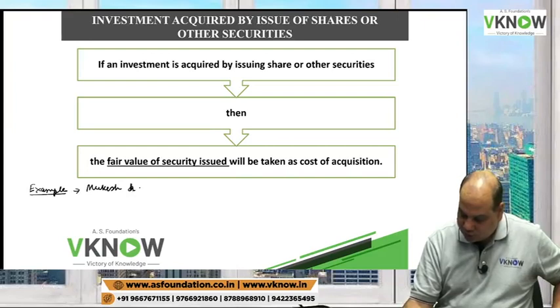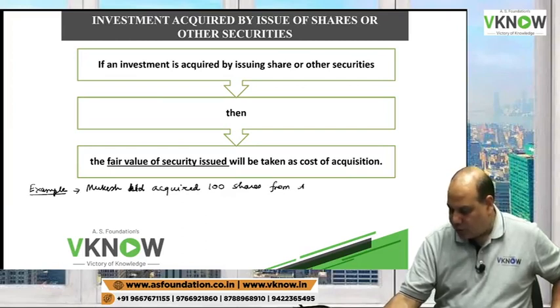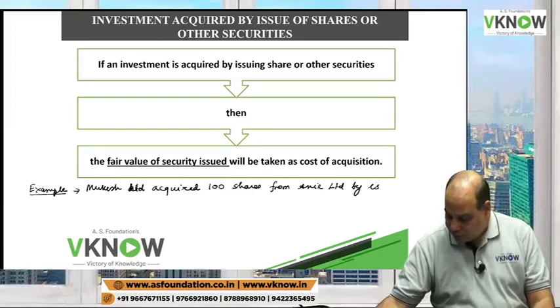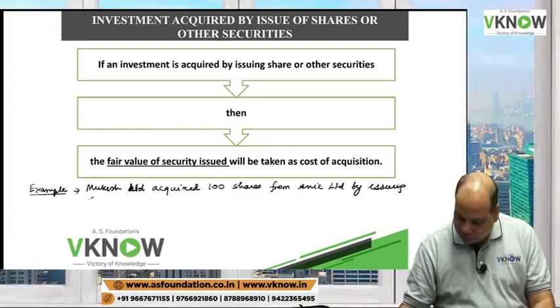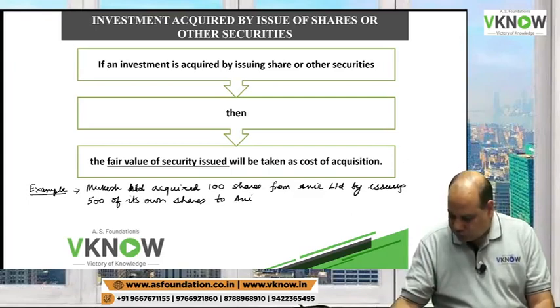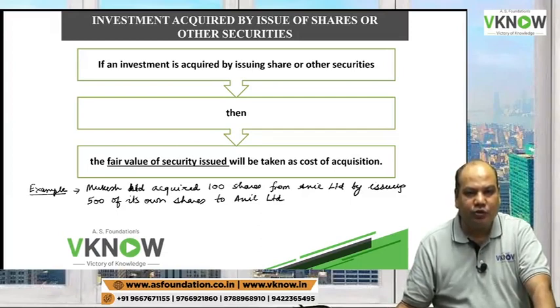Mukesh Limited acquired 100 shares from Anil Limited by issuing 500 of its own shares to Anil Limited.